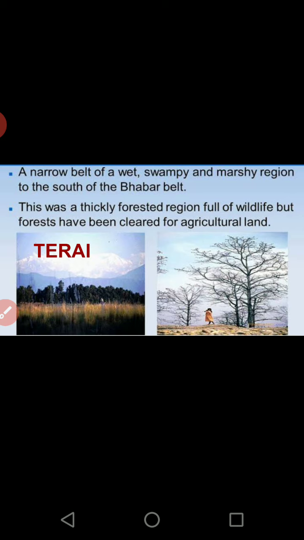So these are generally swampy regions, and in India the Terai regions are mainly forested, and Dudhwa National Park is located in this Terai region. But in India we have removed most of the forest in the Terai region, because when Pakistan and India were partitioned, people who came from Pakistan to India needed a place to stay, so we cleared these forested regions to give them residential land.